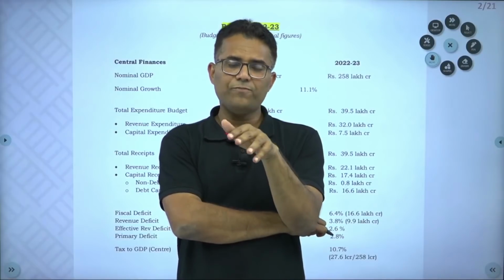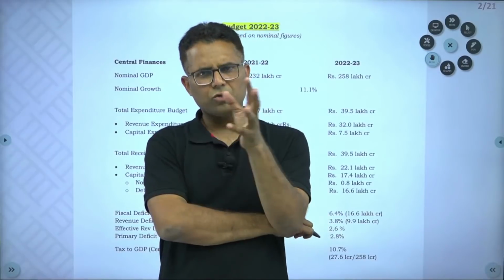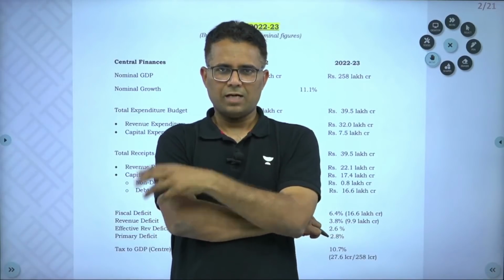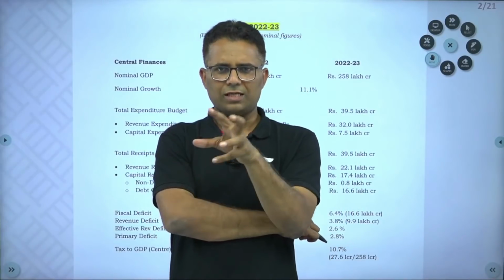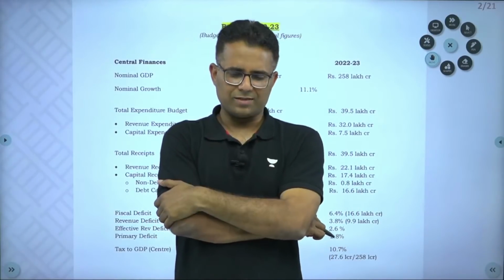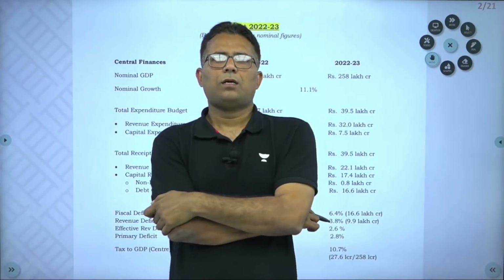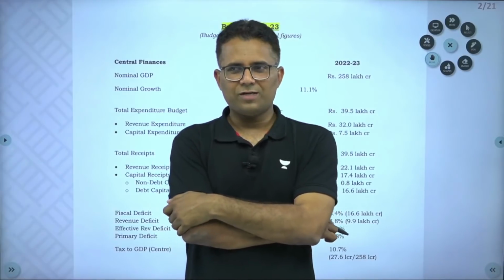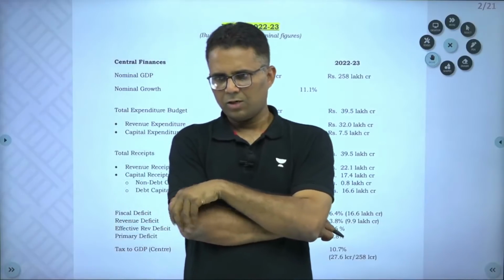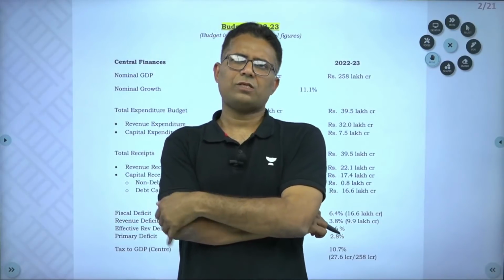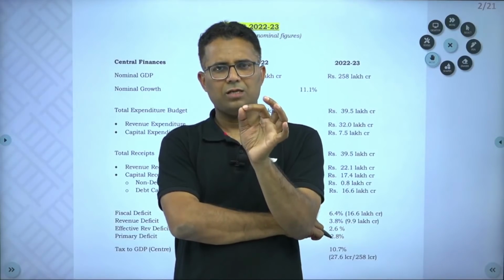There is not that much focus which we have seen in the last several budgets on agriculture or rural infrastructure, and some Kisan unions have raised their voices that this budget does not meet their expectations. Maybe it could be the result of the 3 acts that the government had to repeal. So this is one difference I have found. The second is about fiscal conservatism.